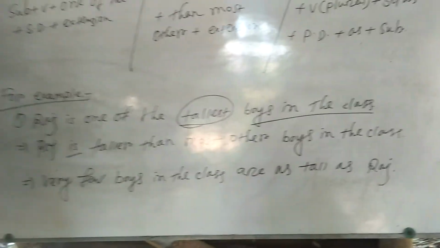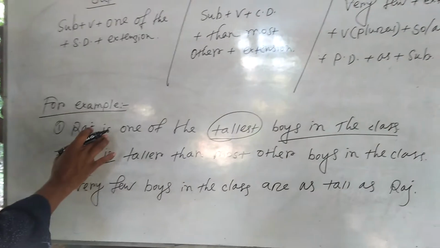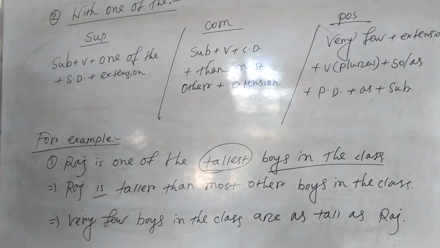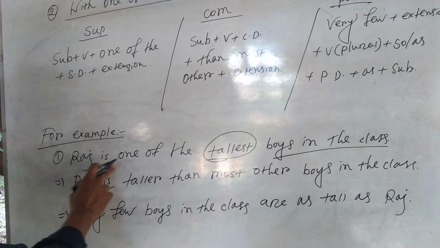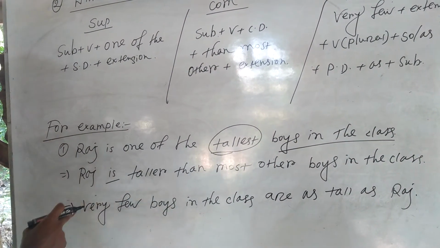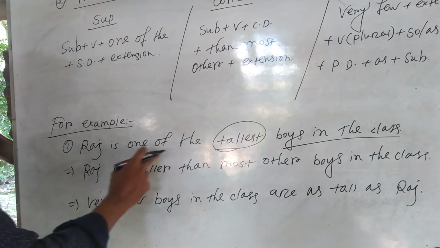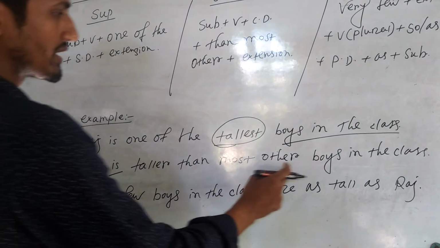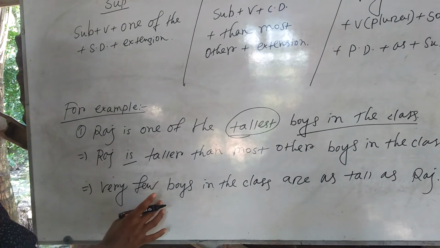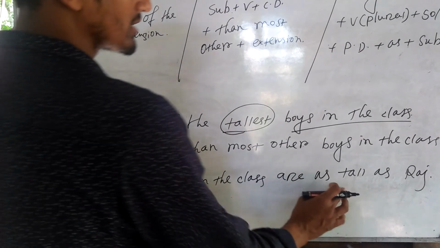Okay, dear students, in the rule of with one of the, we have to write Raj is one of the tallest boys in the class. In the comparative form, we have to write Raj is taller than most other boys in the class. In the positive form, very few boys in the class are as tall as Raj.